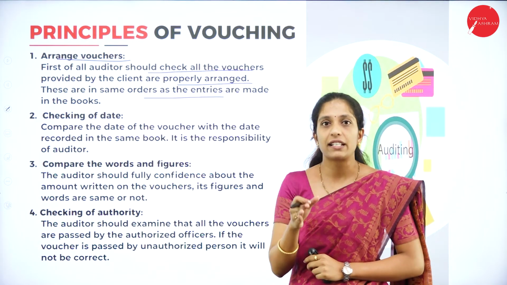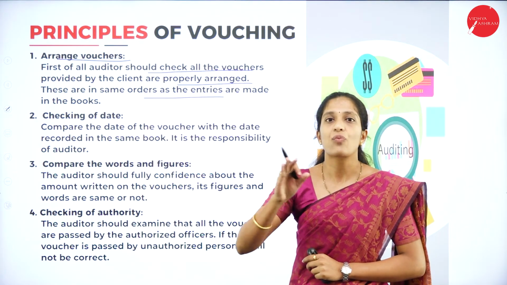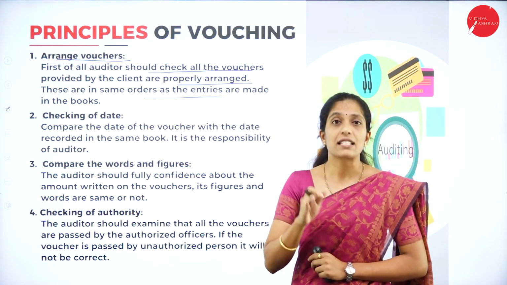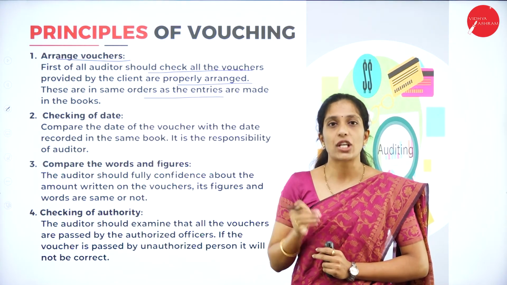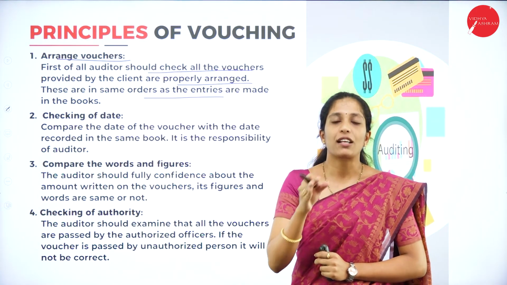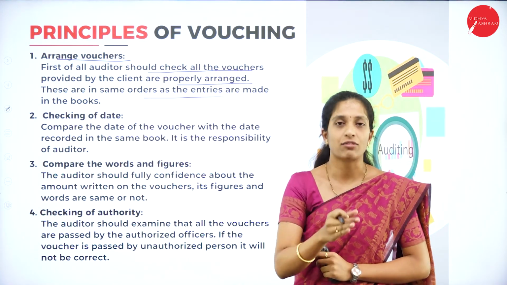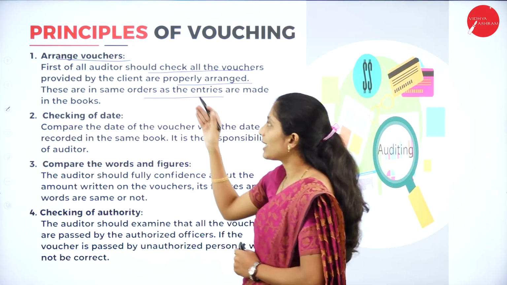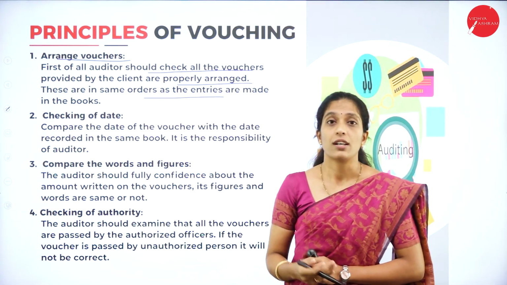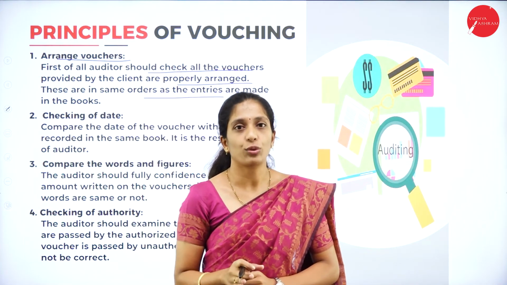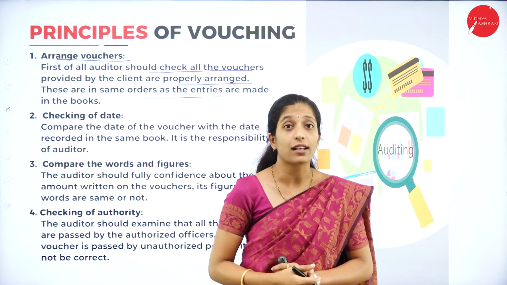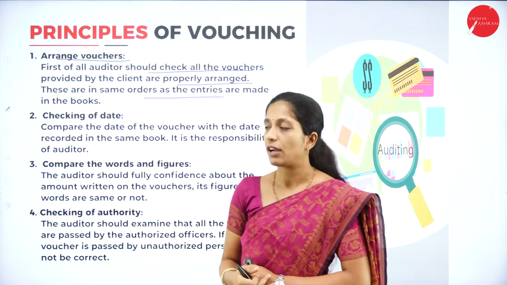Whatever entries are made in the books, in the same way the vouchers have to be arranged, so it will be easy for the auditor to refer to each and every entry, depending upon the vouchers as well as the transactions entered in the books of accounts. So that is the arrangement of vouchers.